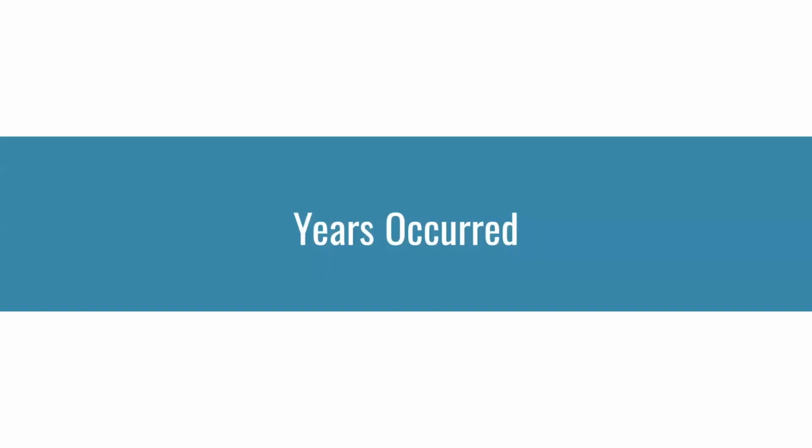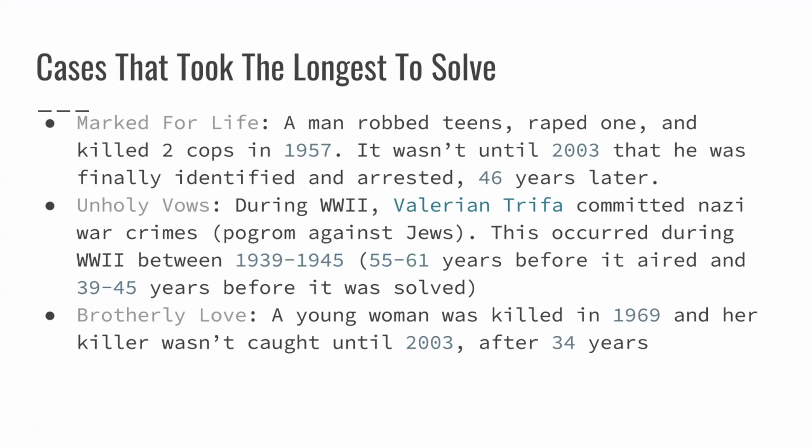Anyway, now we're going to get into the years that the crimes occurred. These are the cases that took the longest to solve. So when I say longest, these are essentially the coldest cases. The coldest being Marked for Life. So a man robbed some teens, raped one, and killed 2 cops on one night in 1957. And it wasn't until 2003 that he was finally identified and arrested, 46 years later.